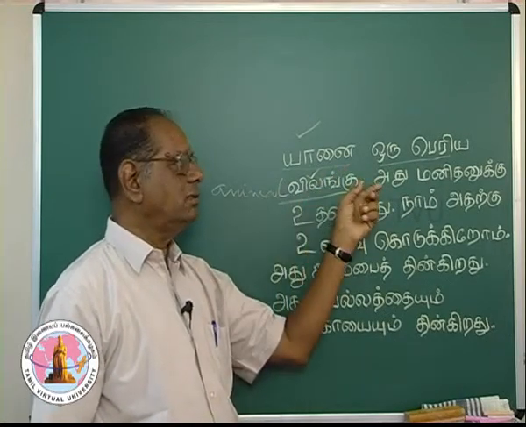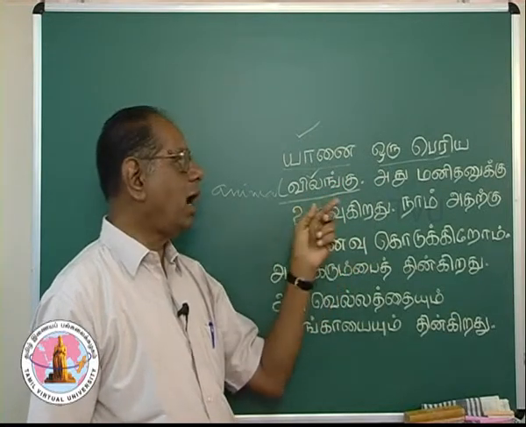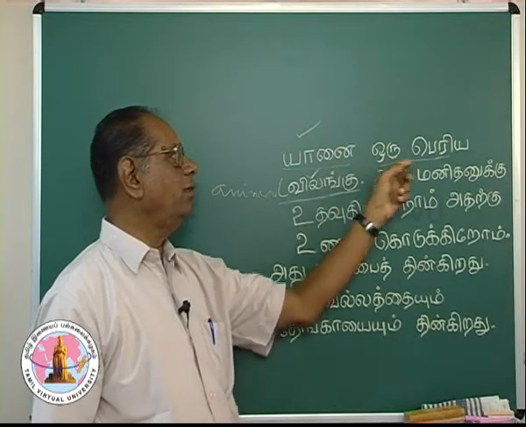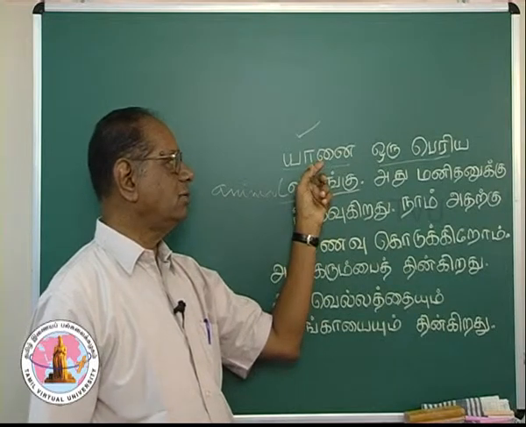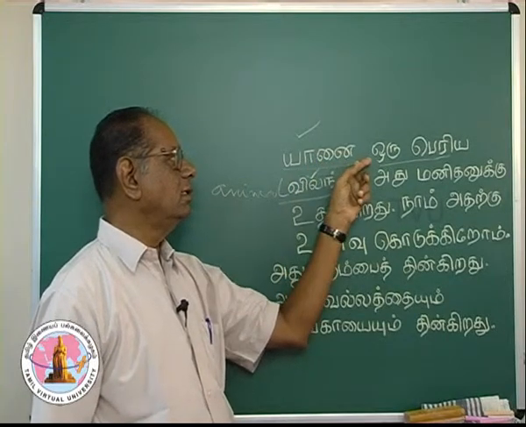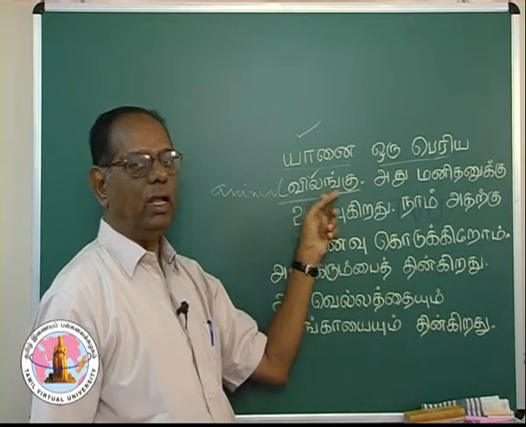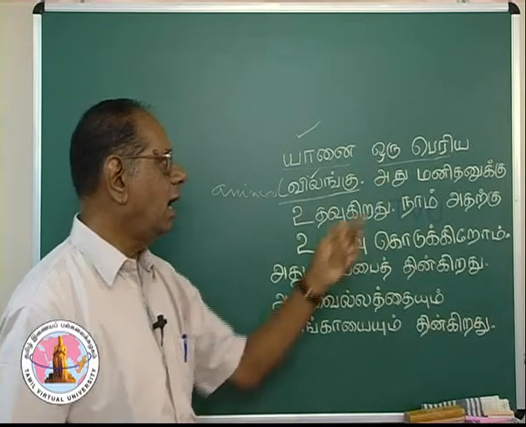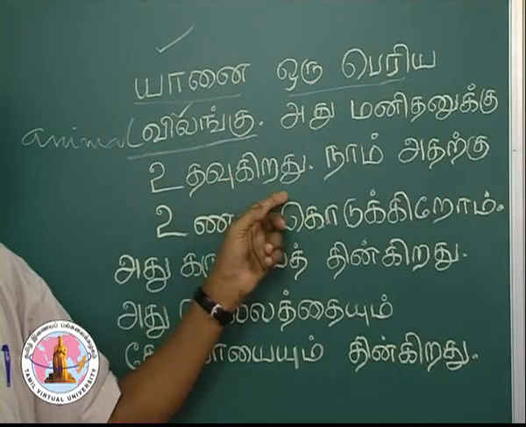In this sentence you don't have a verb as such, but you have a predicate. யானை is the subject and it is predicated with விலங்கு.